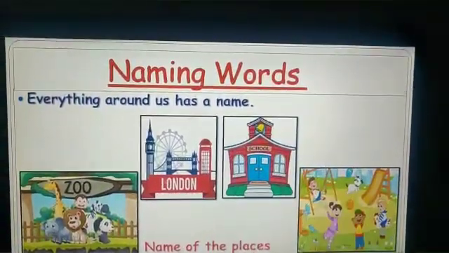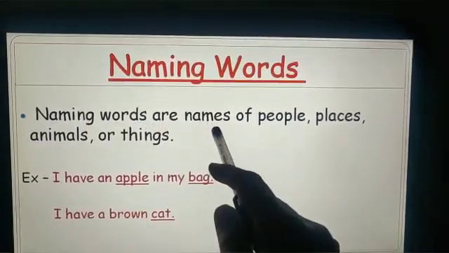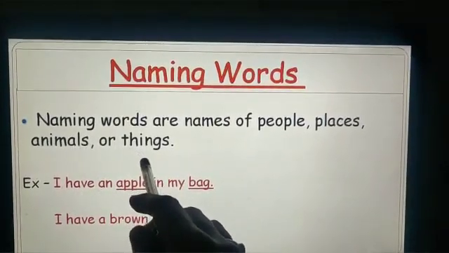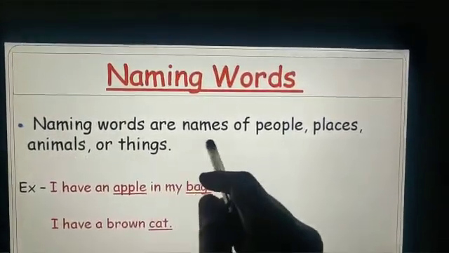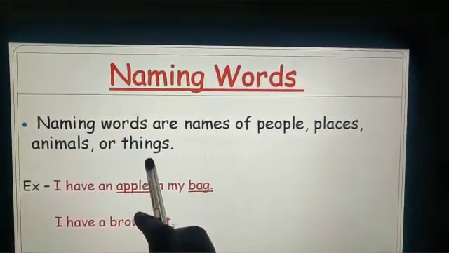Every place has a particular name. Naming words are the names of people, places, animals, or things.